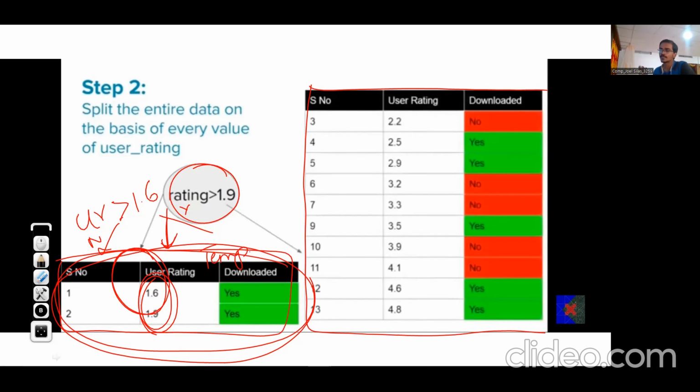Okay. In our previous video, just one correction. I had said that once we select a particular feature, we don't use it in the child. No, we can use it in the child. And here also there is one feature only. So just basis the pure splitting. If all the labels are of yes type, or all are of no type, or all are of the same type, that means we are getting a pure split. That time we stop. Okay. And we can select the user rating or whichever feature again and again in the children. The stopping criteria is only the pure splitting at the node.